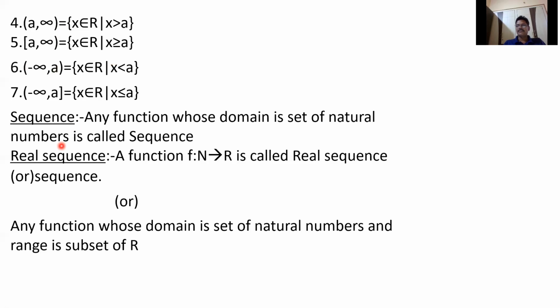And we come to the definition of the sequence. We define sequence: any function whose domain is the set of natural numbers is called a sequence. Simply, in one line, any function whose domain is the set of natural numbers is called a sequence. We need only real sequences, we talk only about real sequences. Real sequence means its range is a subset of R. Any function f from N to R is called a real sequence, or sequence.